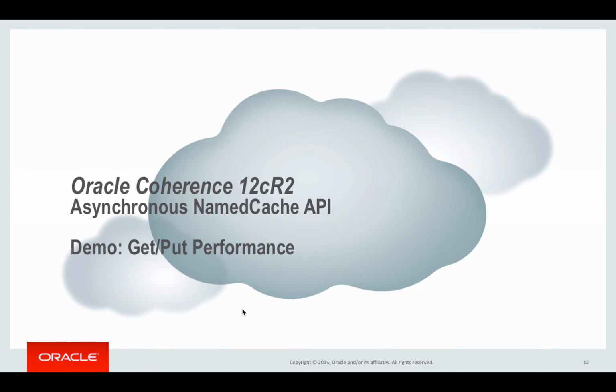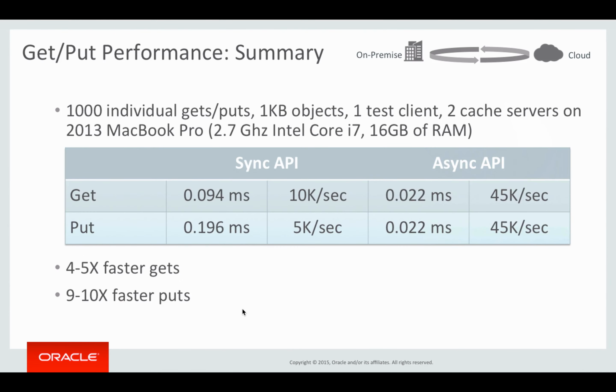So let's switch back, and that's what this table captures. We're doing 1,000 individual gets or puts with a 1 kilobyte object using 1 test client and 2 cache servers on my laptop, which is a 2013 MacBook Pro with Core i7, 2.7 gigahertz and 16 gig of RAM. These are the results that I got on the particular test that I used to capture information in the slide, divided by 1,000 for the 1,000 individual gets and puts.